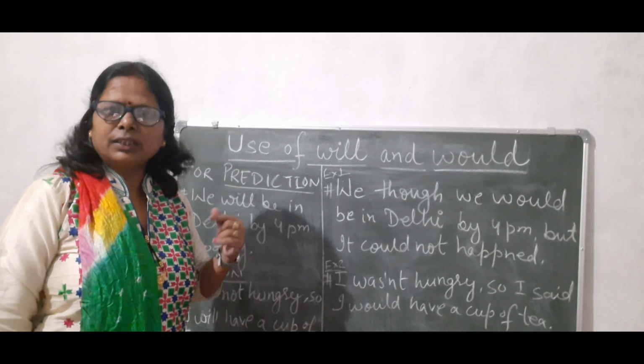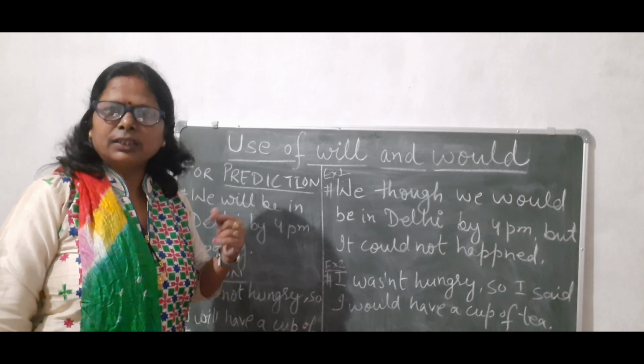Now let us see the next one. What is that? Decision. I am not hungry, so I will have a cup of tea. I am giving my decision. How am I going to say this using would? After having tea, I am describing the past.